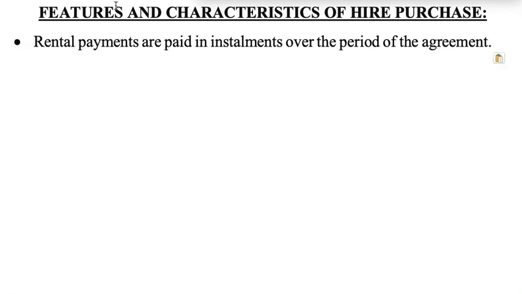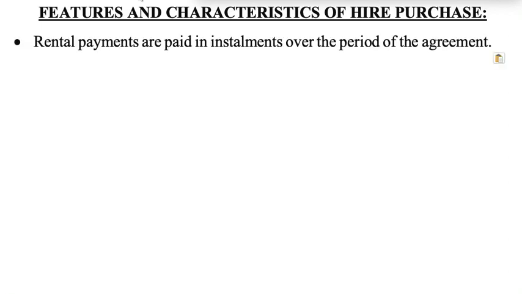Now let us understand the features and characteristics of the hire purchase system. The first characteristic feature is that the rental payments are paid in installments over the period of the agreement. If the agreement is for 3 months, for 3 months you are going to pay installments. If it is a 6-month agreement, then you are going to pay installments along with the interest amount for all 6 months.